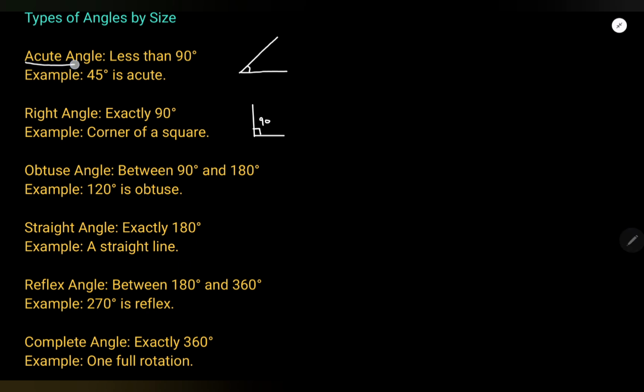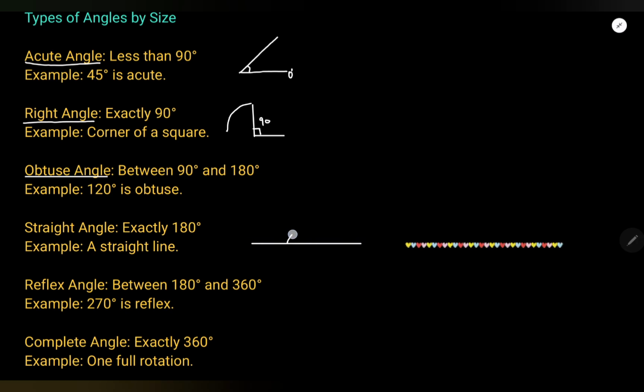So we know about acute and right, and then the third angle is the obtuse angle. What is an obtuse angle? We started from 0 degrees. 0 to 90 is acute, exactly 90 is right. Now I will go from 90 to 180. For that I should know what 180 is. 180 is a straight line.